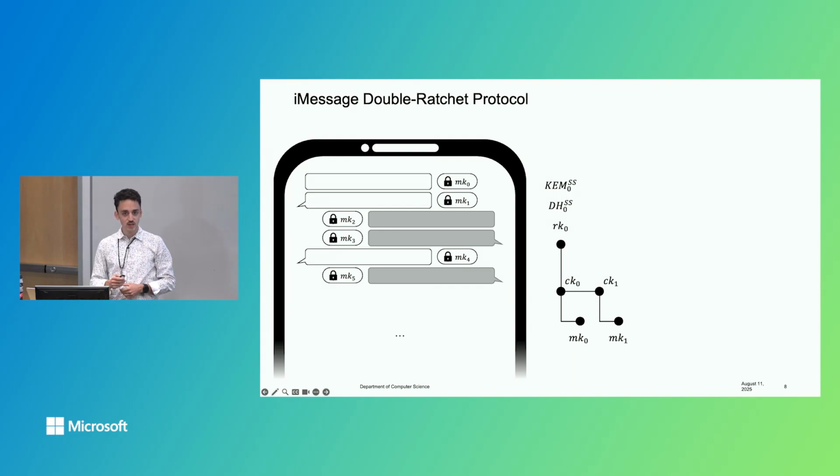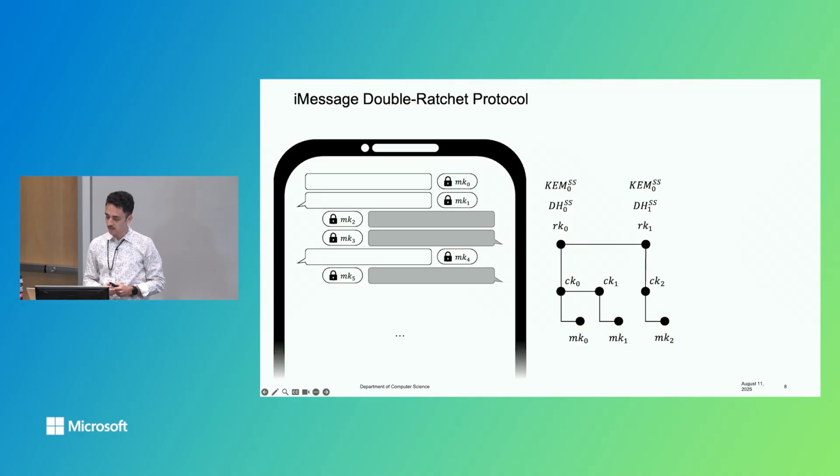Whenever the conversation changes direction, participants will perform a step in the public key ratchet, and to save bandwidth, the KEM shared secret will not always be updated, only sometimes. This is based on a heuristic, so for all intents and purposes you can think about it as being updated non-deterministically. For the sake of the example, in the first public key ratchet step here, only the Diffie-Hellman shared secret is updated, but not the KEM shared secret.